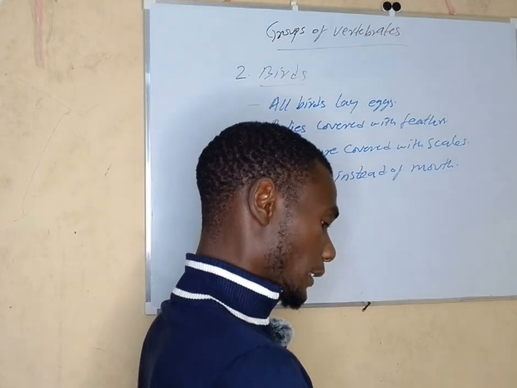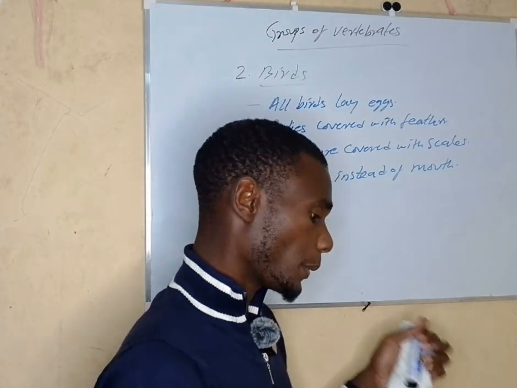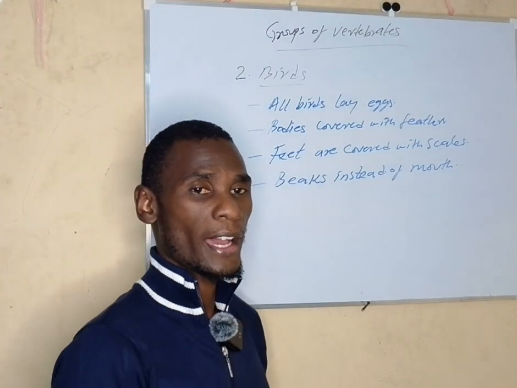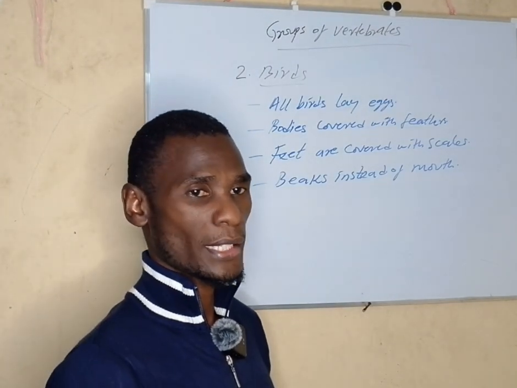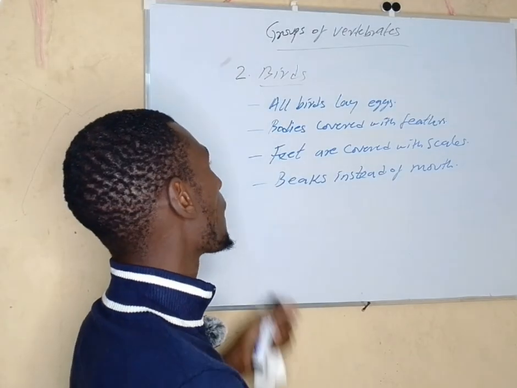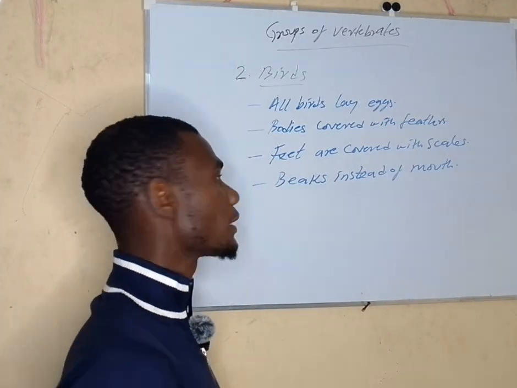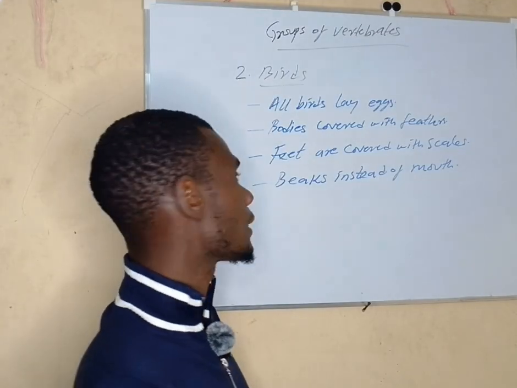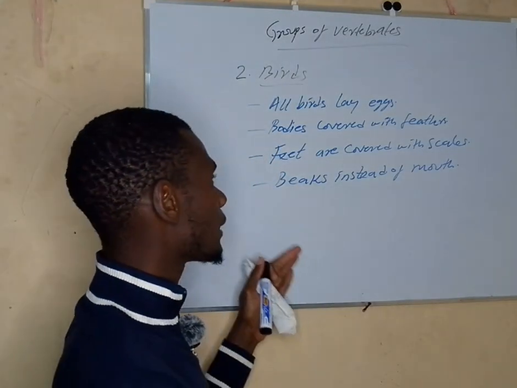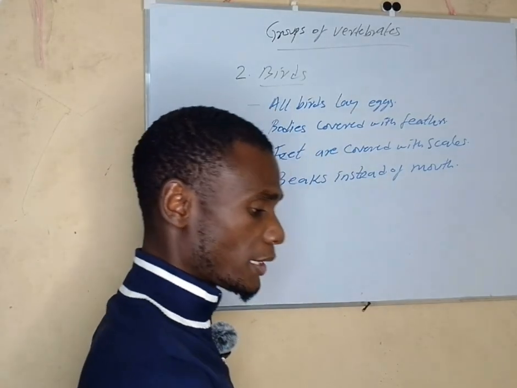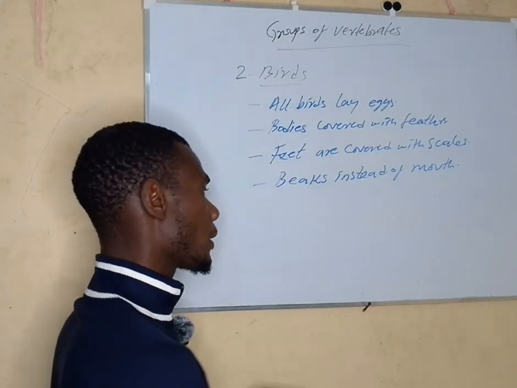Then these are around 4 characteristics, and they are as simple as that. So we say that all birds lay eggs, their bodies are covered with feathers, they have scales on their feet or their legs. Lastly, they have beaks instead of mouths. An example of birds I've given, there are so many.